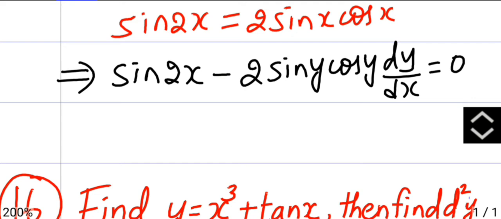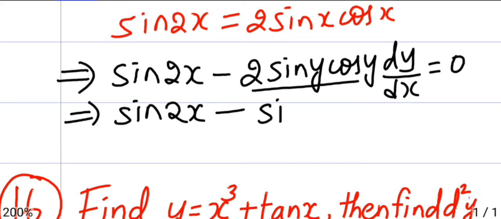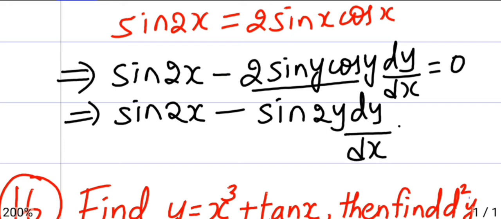So here sin 2x minus, again you can use the same formula, sin 2y dy by dx is 0.